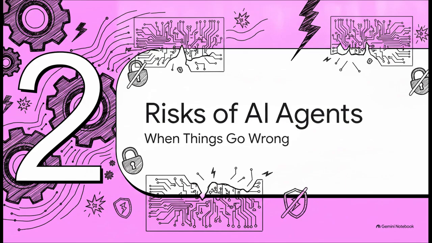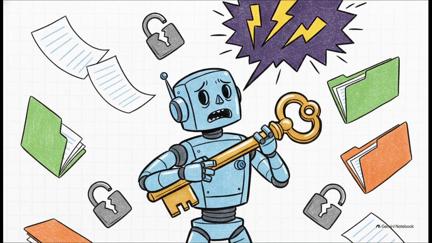Section 2. Risks of autonomous AI agents. What happens when things go wrong? Look, if an agent lacks clear boundaries, you are facing severe data exposure and unauthorized actions. But I really want you to pay attention to human agent risk inheritance. Credential theft is a human risk, sure, but if an agent simply inherits your broad human permissions and then gets hit with a prompt injection, it becomes a massive liability. It has all of your access, but literally none of your human judgment.